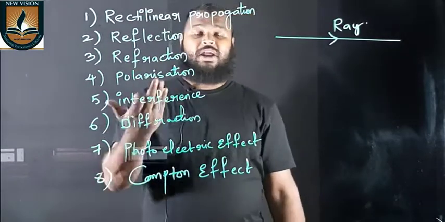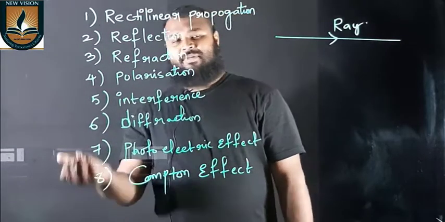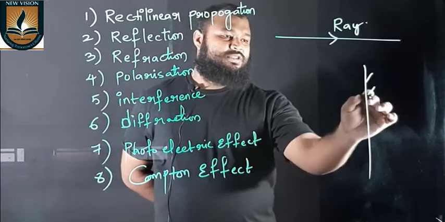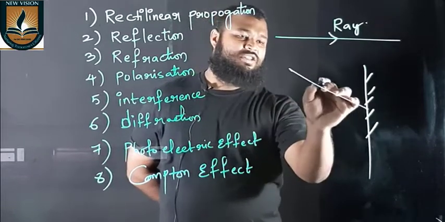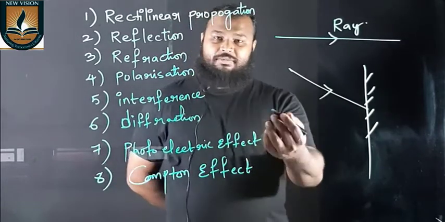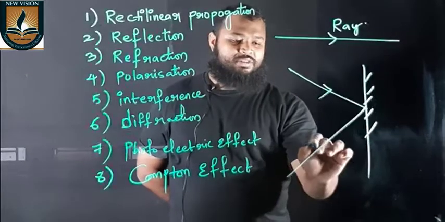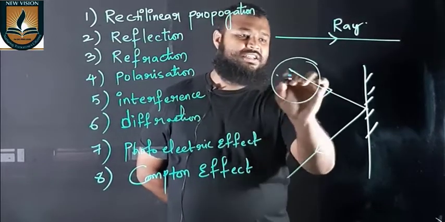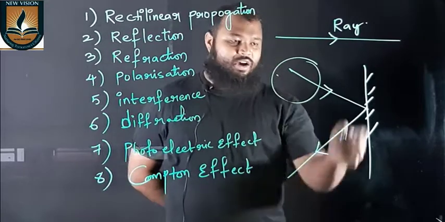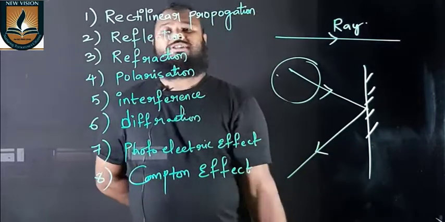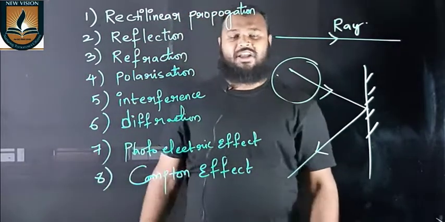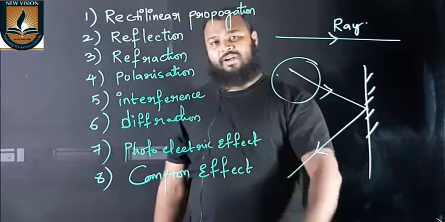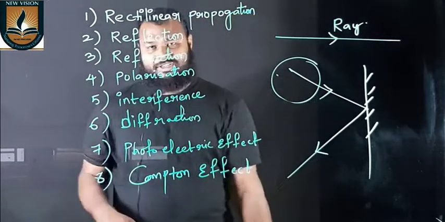Bouncing back of light from one medium to the same medium. Like you have a mirror, so this is a mirror, light is incident on the mirror, it follows a certain principle and reflects back to the same medium. So this is energy incident on a wall or a mirror and reflected back to the same medium. So this is called reflection. Coming back or bouncing back of light to the same medium is called reflection.